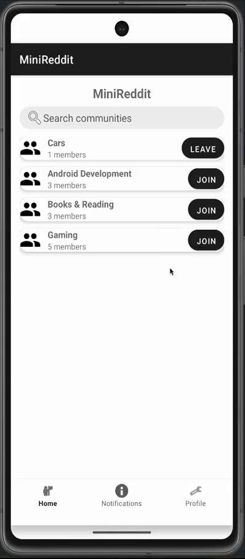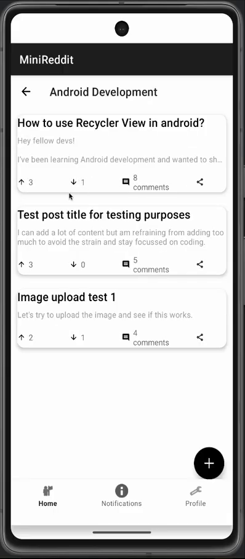So clicking on a board, let's click on this Android dev. It'll show all the posts that are created in that board, including vote counts and comment counts. So the users can create new posts using floating action button, this one.